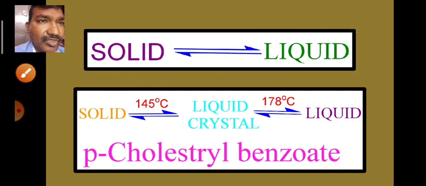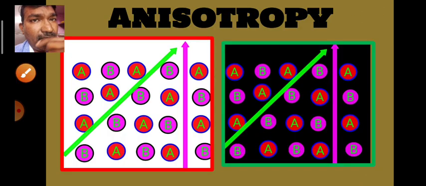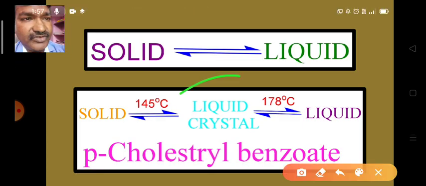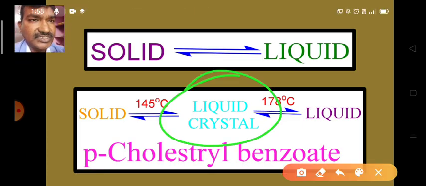Okay, so this intermediate state is called the liquid crystal. Otherwise it is also called crystalline solids or anisotropic liquids.